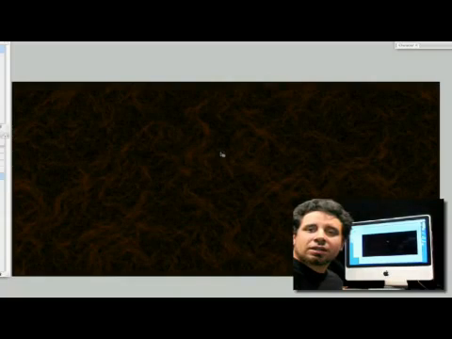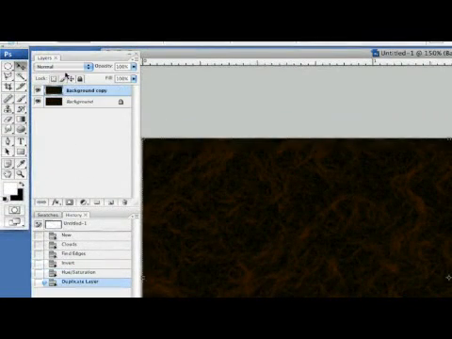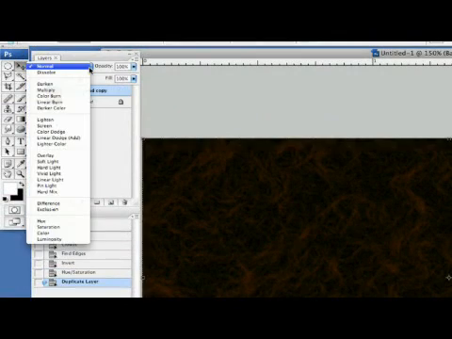Well, now let's continue creating some more color for our magma here. What I'm going to do is I've got this layer up like so. I'm going to just go ahead and copy this layer, drag it down here and drop it like so. And I'm going to actually change this layer. I'm going to change the blending mode here to color dodge.